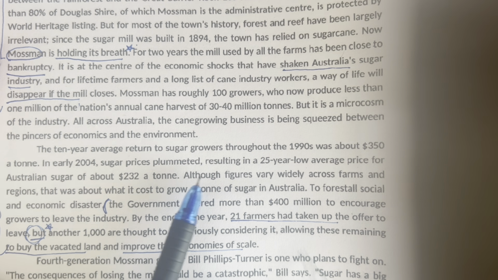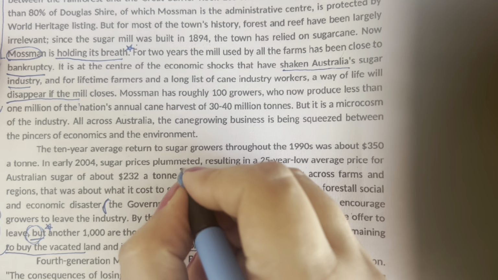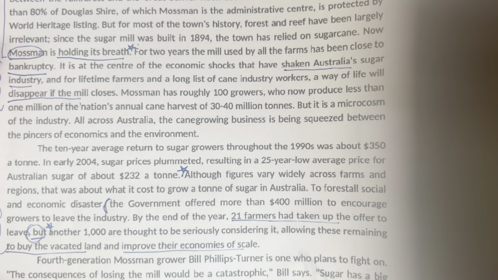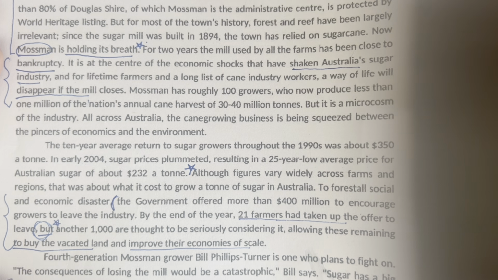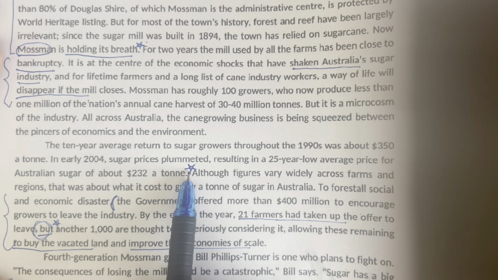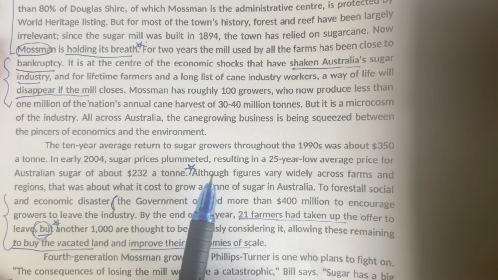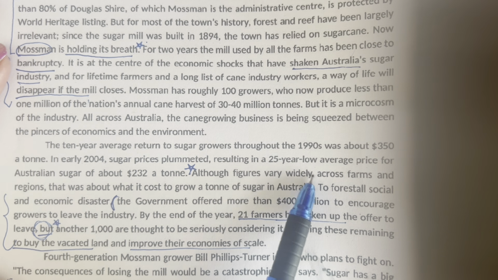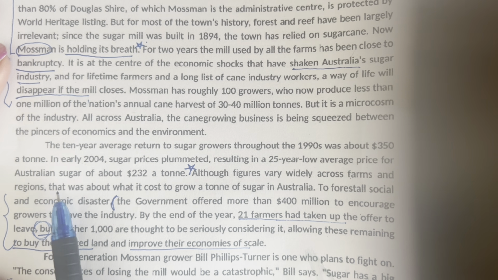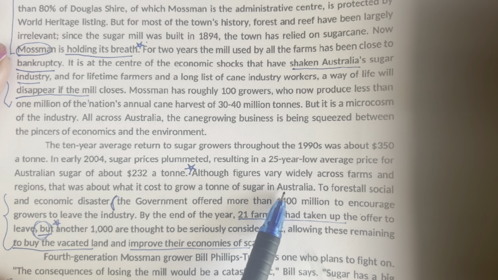Although is also very important in your Academic and General Training reading, because many students are unaware of the exact meaning of this word. The contrasting connectors such as although, but, however, there are a lot of answers with these words. So: although figures vary widely across farms and regions, that was about what it cost to grow a ton of sugar in Australia.